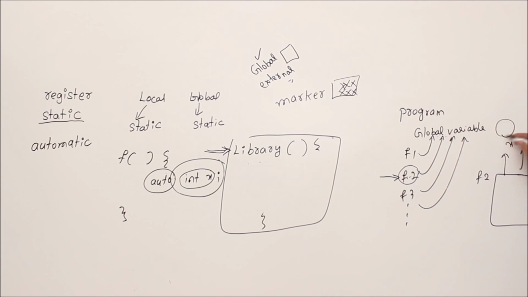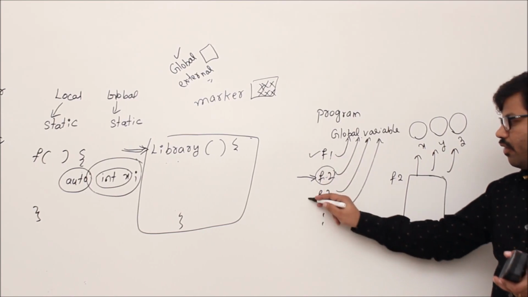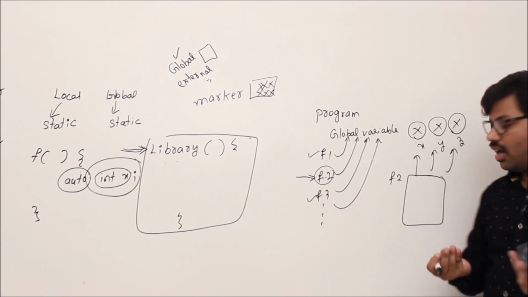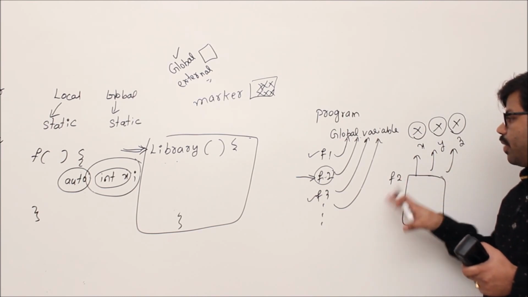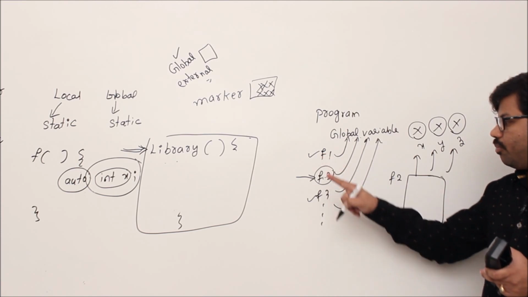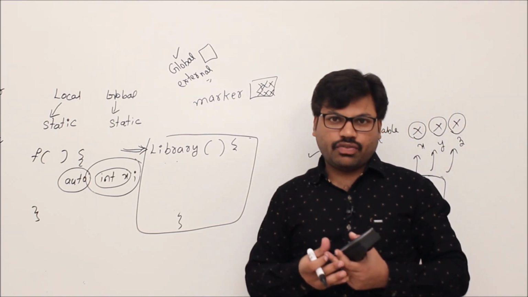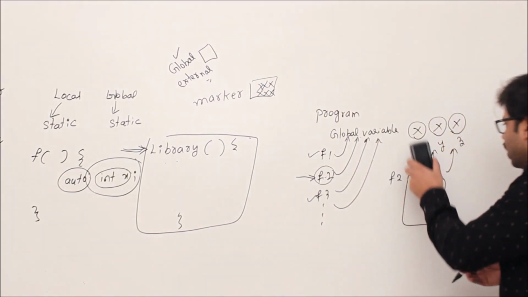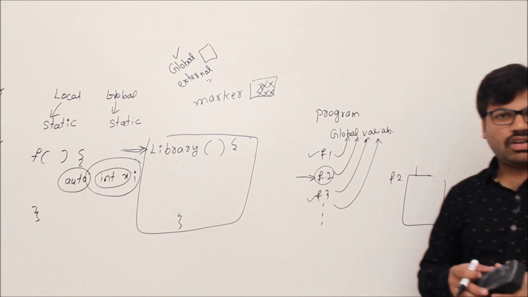But what the x value, y value, z value are is highly unpredictable, because some other functions like F1, F3 are also modifying them, right? Then defining or understanding F2 will be quite difficult, because its behavior depends on how F1 behaves, how F3 behaves. That's why you should be very careful. That's why people generally write programs in such a way that they don't depend much on global variables, unless it is highly important.